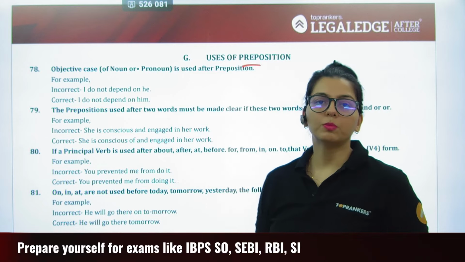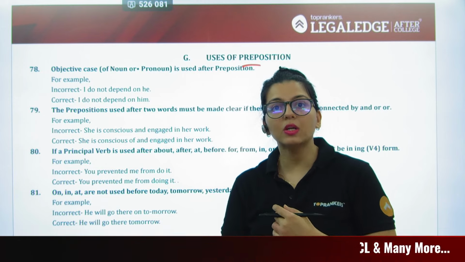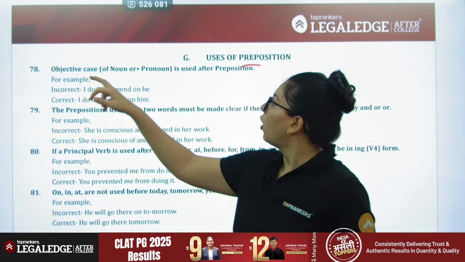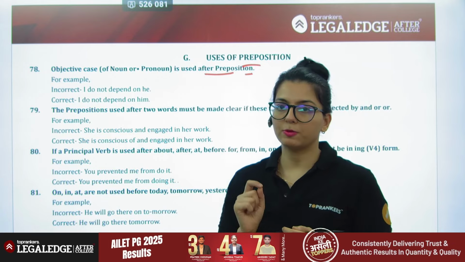Next, we're now going to move on to prepositions. So what are prepositions? Words that help us identify the positioning of the object with respect to the subject. Objective case of noun or pronoun is used after a preposition.